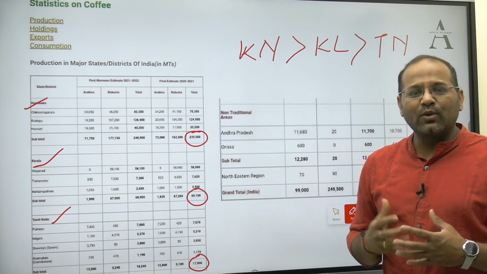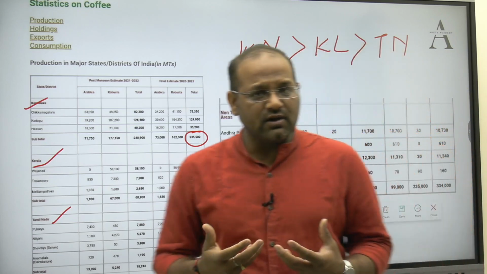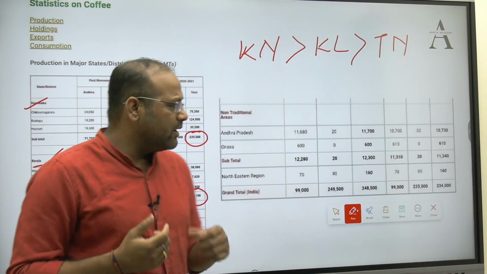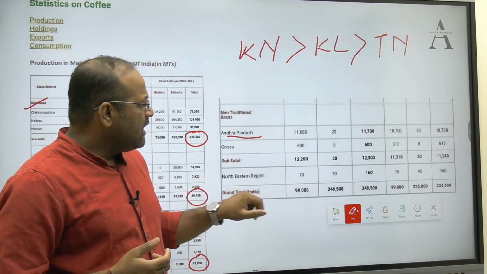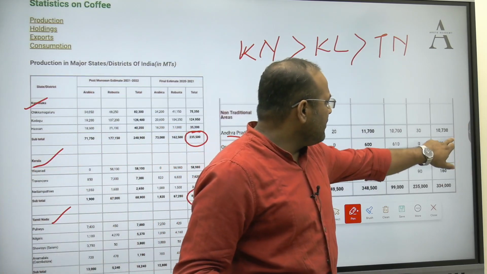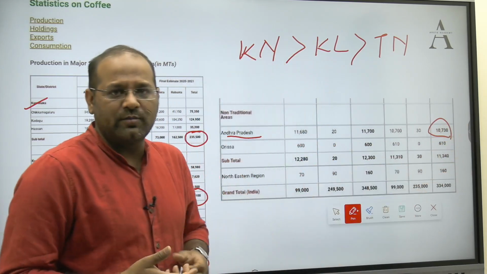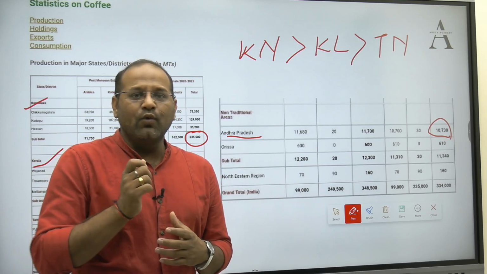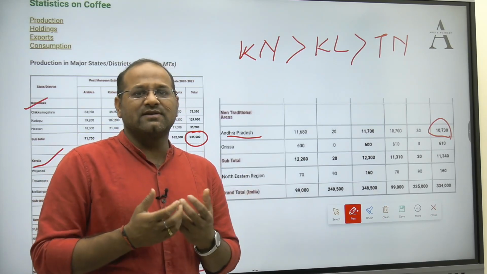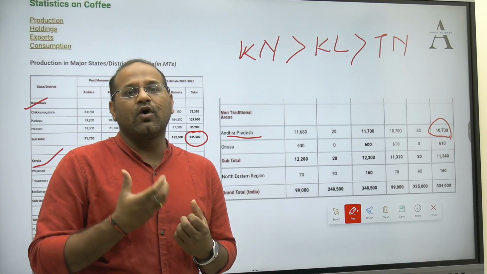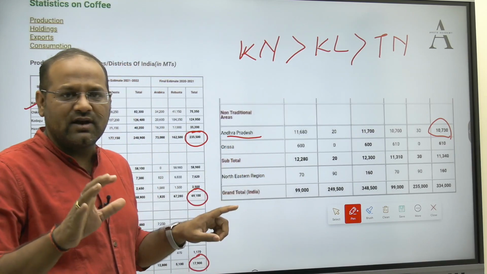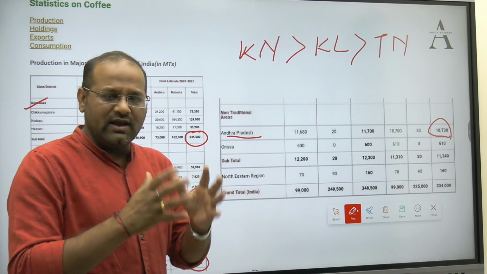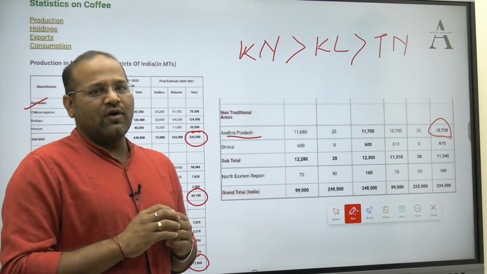But not only that, nowadays there are non-traditional coffee producing states which are coming up. So we have Andhra Pradesh. However, the total amount is very less, but it is contributing. There is a very famous valley, Araku Valley. It is now coming up as a hub for coffee production. Whenever you find Araku Valley in a question, associate it with coffee production.